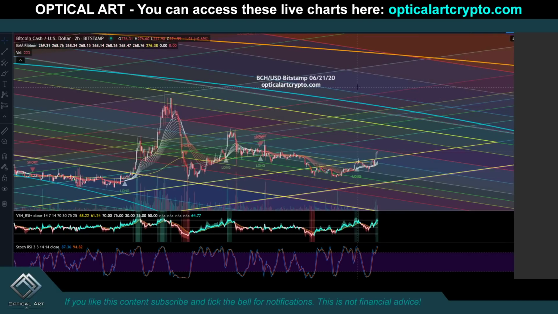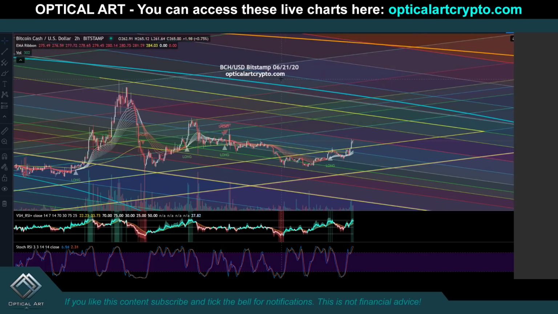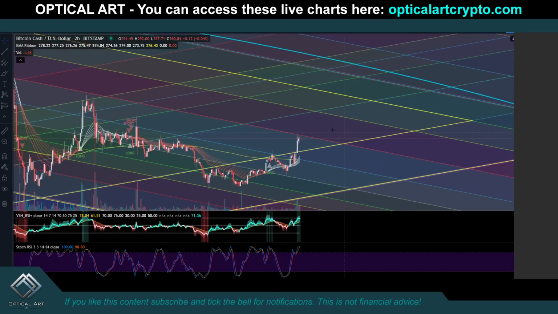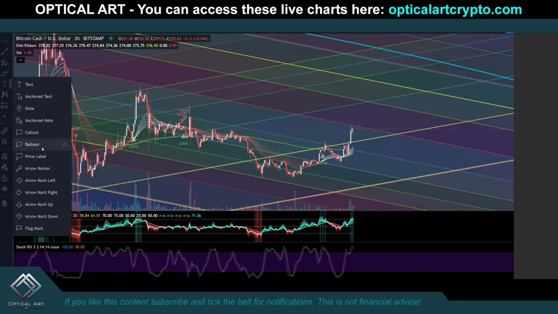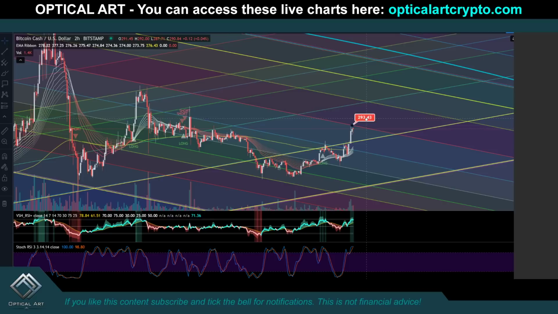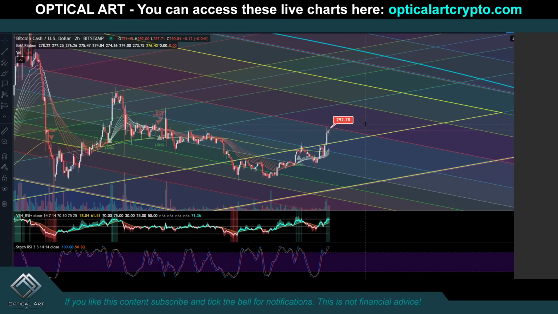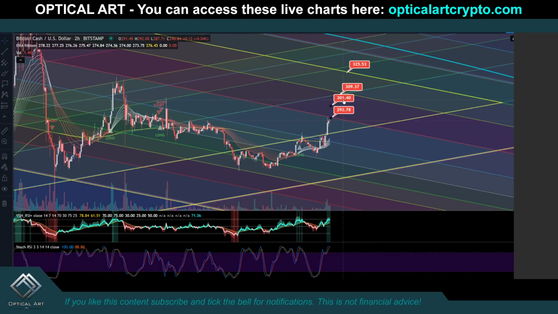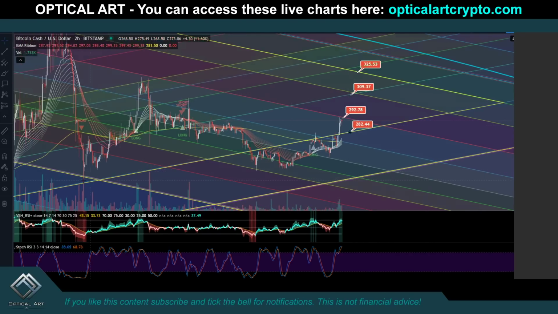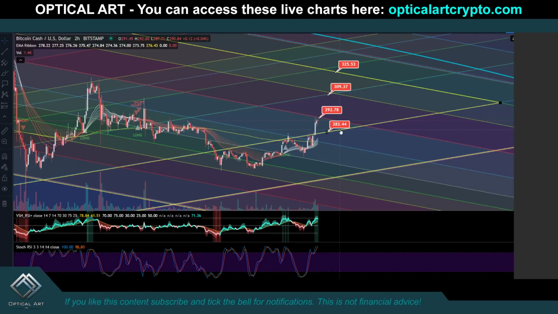This is the Bitcoin Cash chart, the Bitstamp 62120. If we push up, currently you can see our resistance right now is $292. If we push up, your next resistance is going to be $309, and you will have very strong resistance around $325. Your current support, as you can see, this has been a lot of support and resistance, is right around